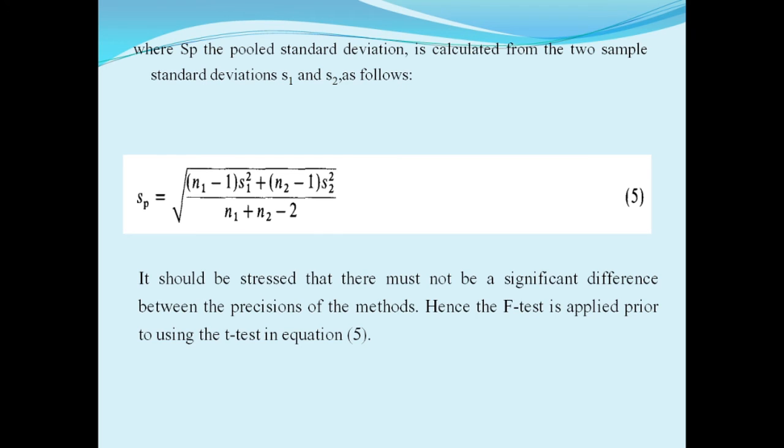Pooled standard deviation is equal to the square root of (n1 minus 1) times S1 square plus (n2 minus 1) times S2 square, upon n1 plus n2 minus 2.